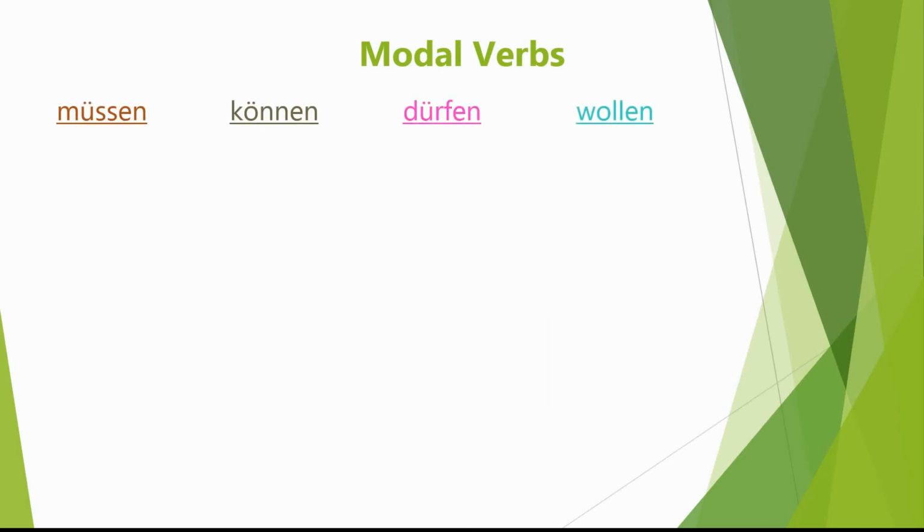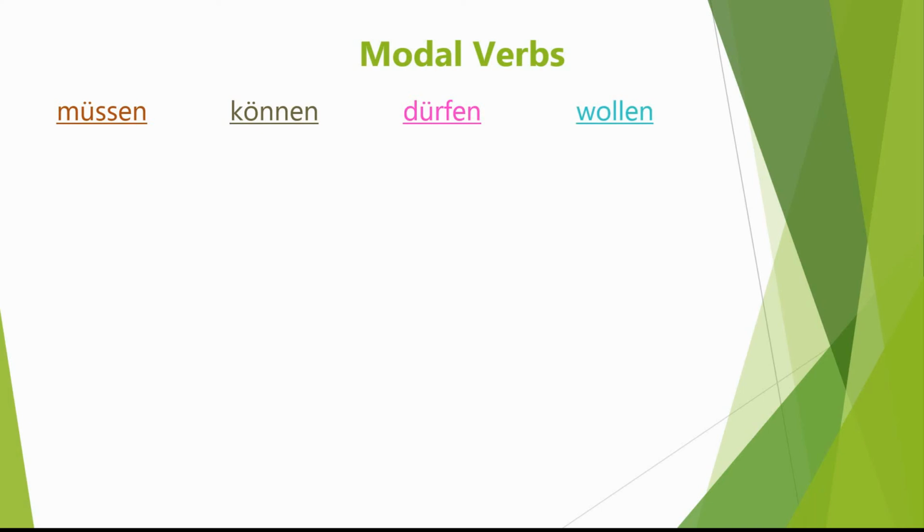Now, the next thing we're going to look at today are modal verbs. Now, we have seen modal verbs before, and I hope you might be able to remember what modal verbs are and some of the modal verbs we've seen. There are, in fact, a total of only six modal verbs in the German language. We are, however, only going to focus on four of them today. We don't need to necessarily look at all six. And as I say, we have seen most, if not all, of these before, and the four we're going to look at are müssen, können, dürfen, and wollen.